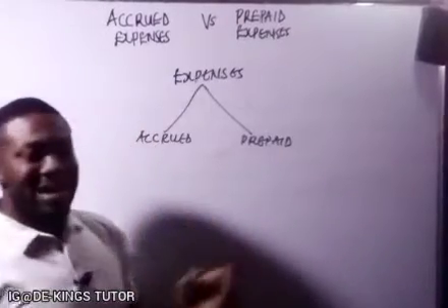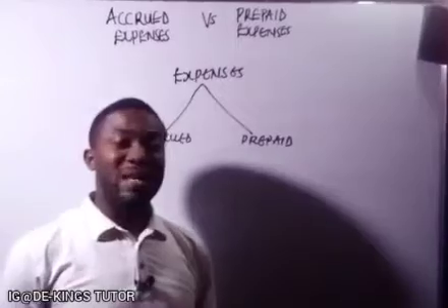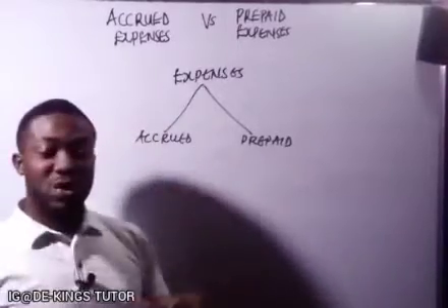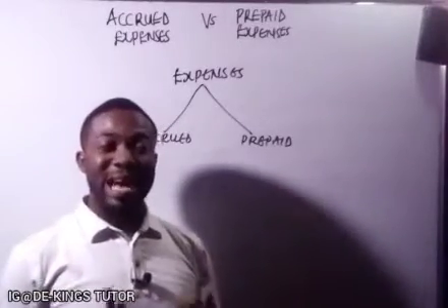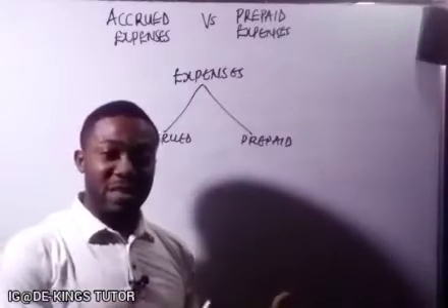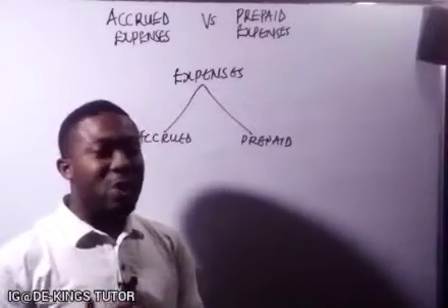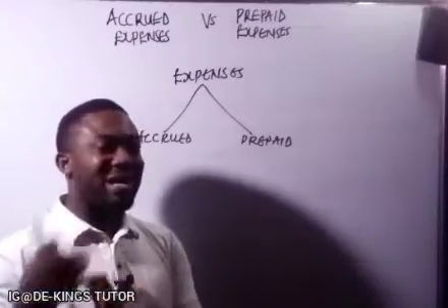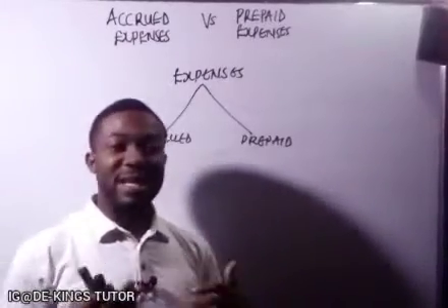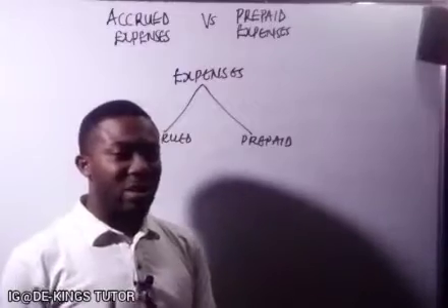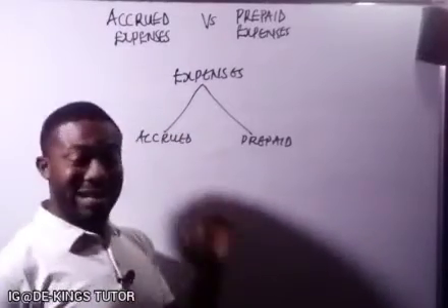Okay, for instance, this is 2022. If you're staying in a rented apartment and you've not paid for 2020 and 2021, that is rent. Rent is an expense. So that kind of expense, we call it accrued. Why? You've enjoyed the service, but you have not paid. Okay, so that is accrued expenses.